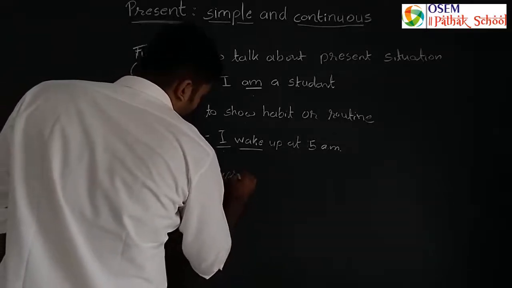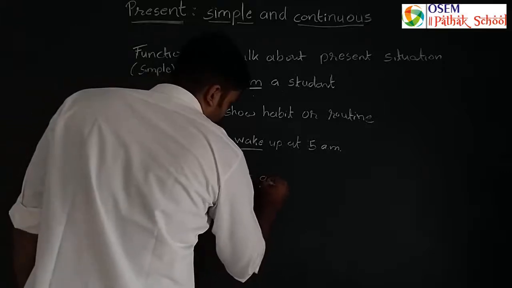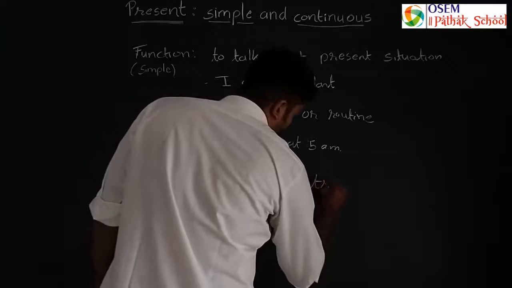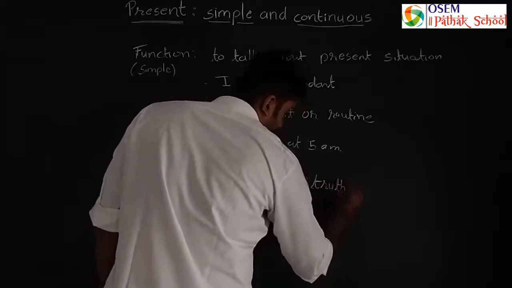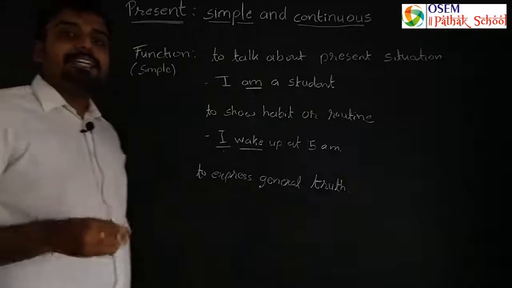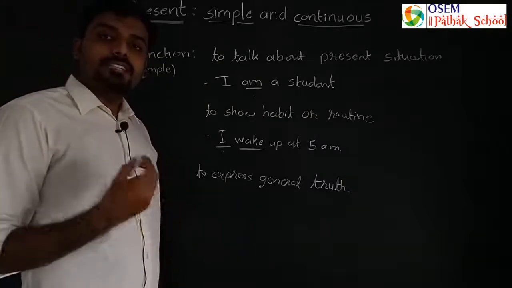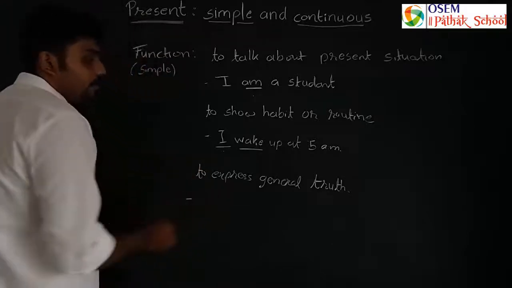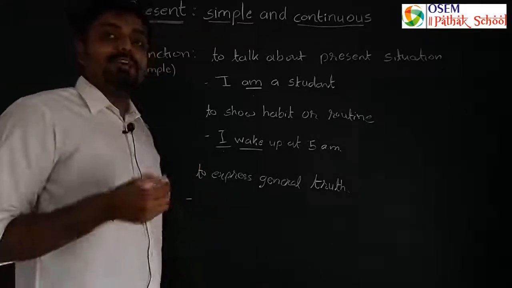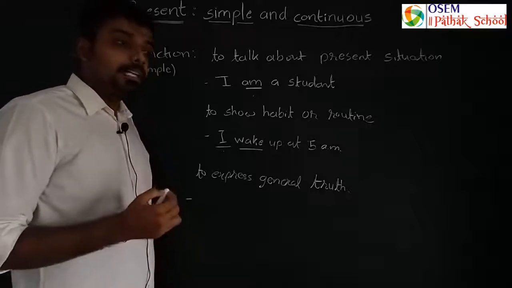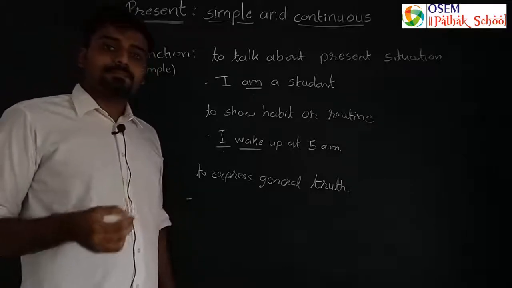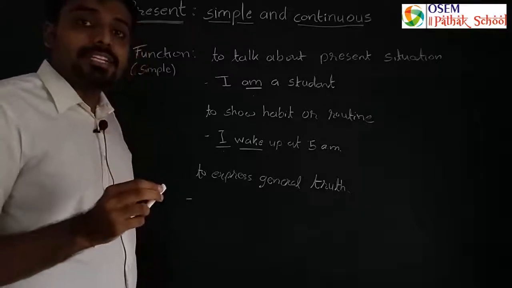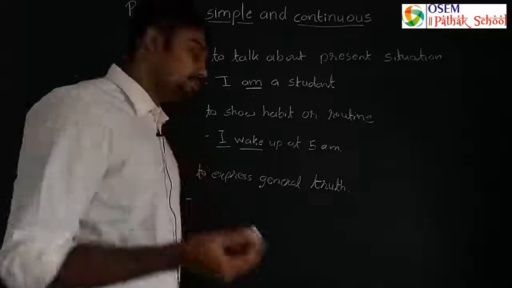The third is to express a general truth, यानी कि आप किसी भी ऐसी चीज के बारे में बात कर रहे हो जो सच ही है, सभी जगह पर एक ही होती है, right? At that point of time, you can use simple present tense to express the general truth. अगर मैं आपको बात करूँ कि the sun rises, so this is a general truth. ये सभी जगह पे एक ही होता है, right?